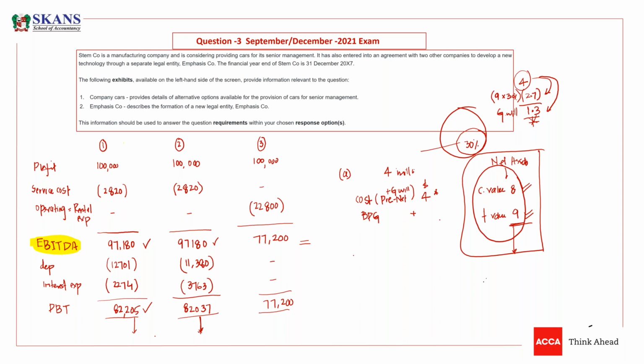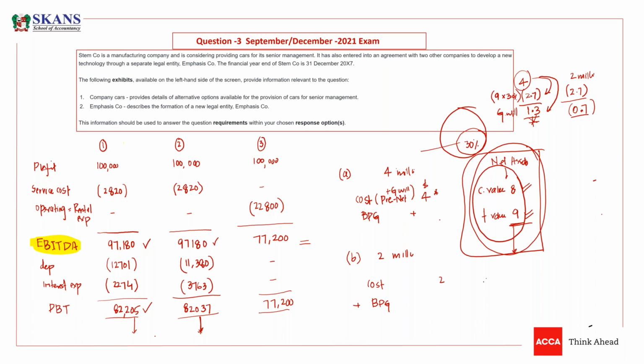But what will happen in situation B? If you have invested just 2 million, then what will happen? If the cost is 2 million, then you are going to write cost here too. Now you need to check whether we have bargain purchase gain or not. So you will make a working. This data is the same for all situations. So now we have share of net assets 2.7. So it means we have a bargain purchase gain.